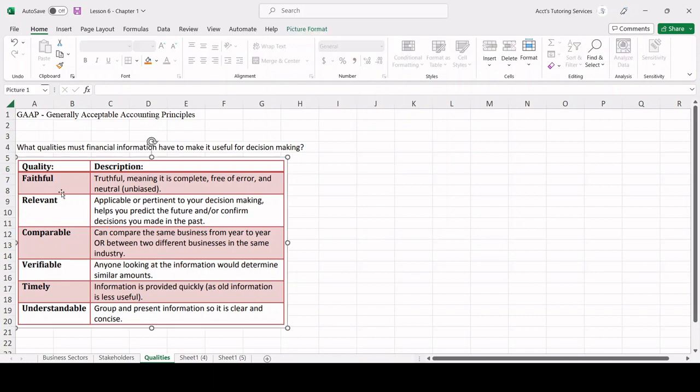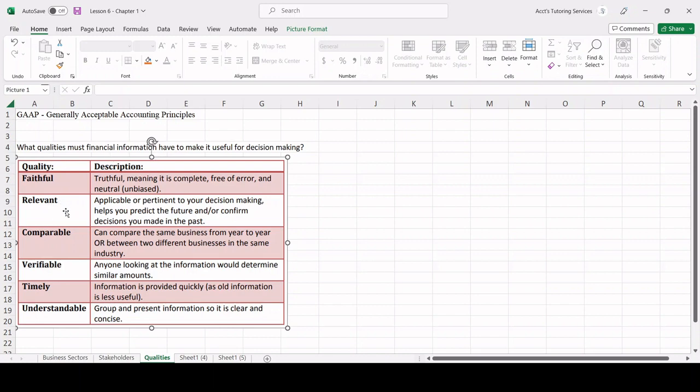The first one is faithful. This means truthful, meaning it is complete, free of error, and neutral. It's unbiased. This is very important because if there's errors, then it's not faithful. Or if we're preparing financial statements with bias, it's not faithful, right? Remember, financial statements are used to make important decisions for investors, shareholders, or the banks, creditors, right? So if it's not faithful, then they're going to be making the wrong decisions.